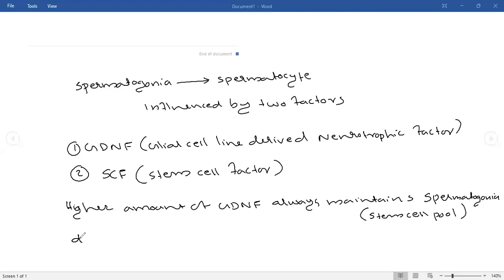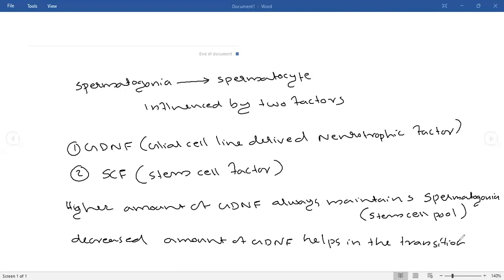So a decreased amount of GDNF helps in the transition. That means the spermatogonia will be converted into sperm when there is a very small amount of GDNF. Whenever there is a higher amount of GDNF, the cell will continuously proliferate to produce more spermatogonia. I hope that is clear.